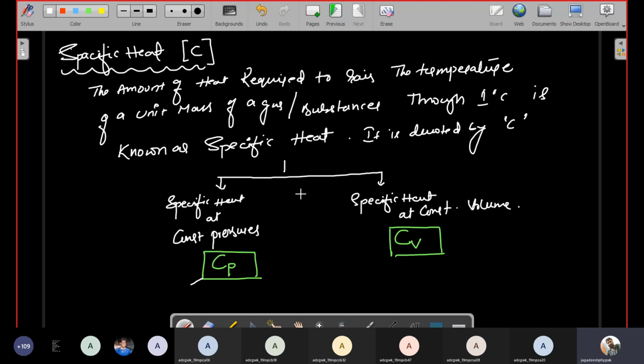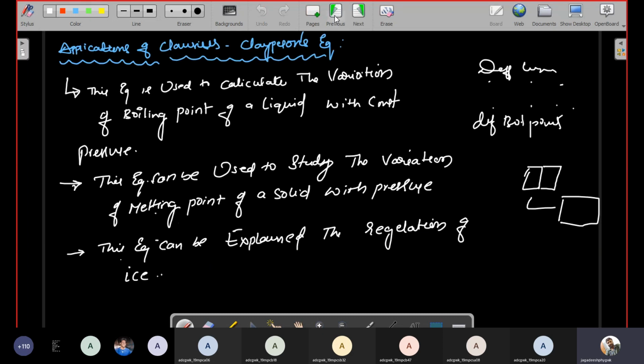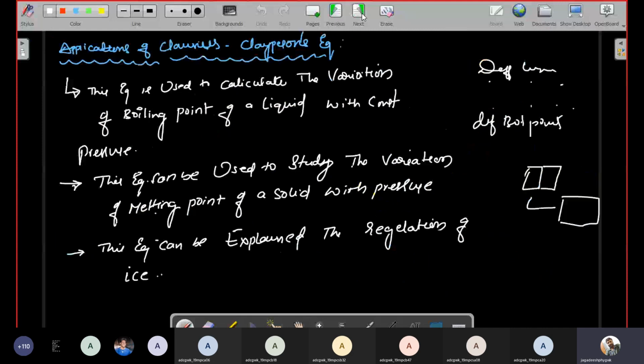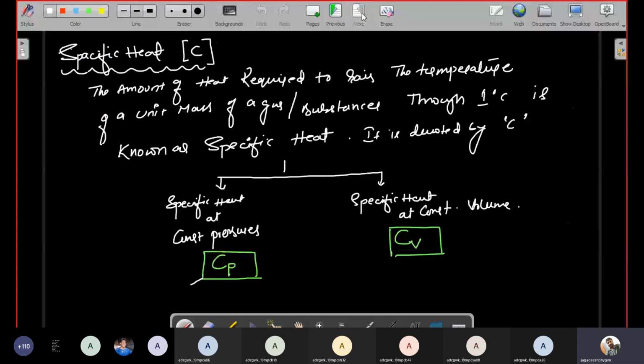So please note, I'll write what the Cp definition is. Okay, right. So the next concept is, I'll move to the next page. Please write.